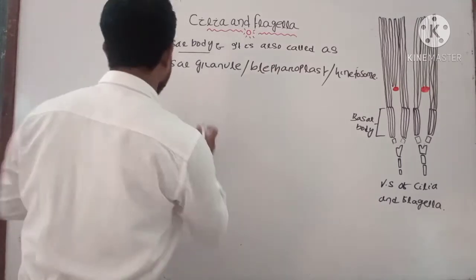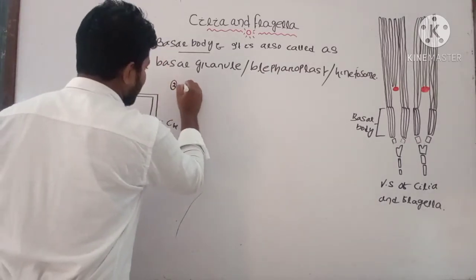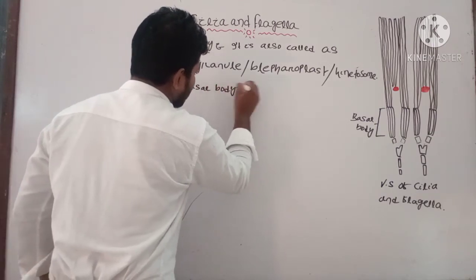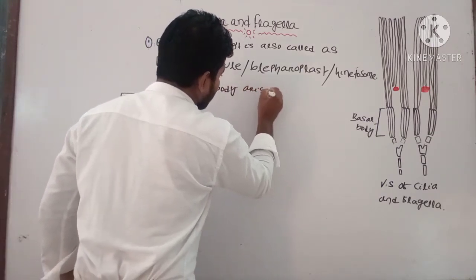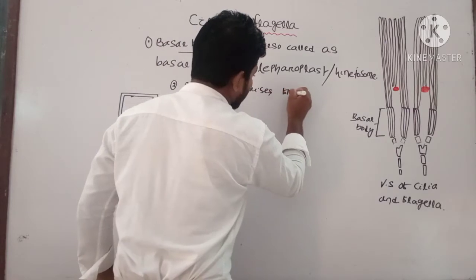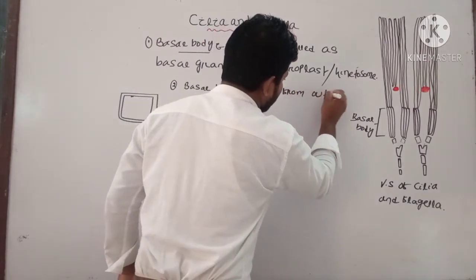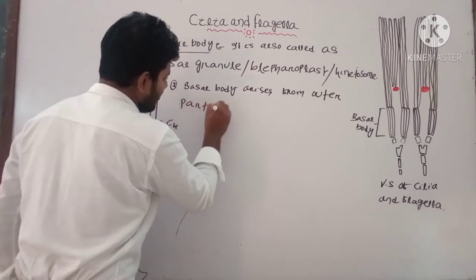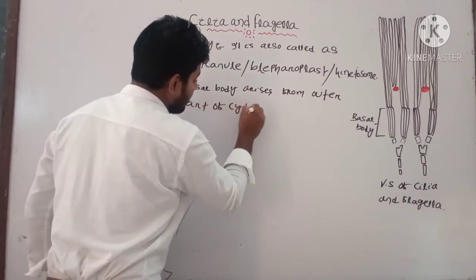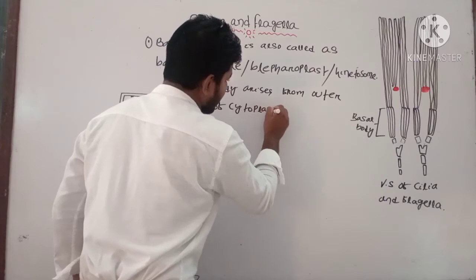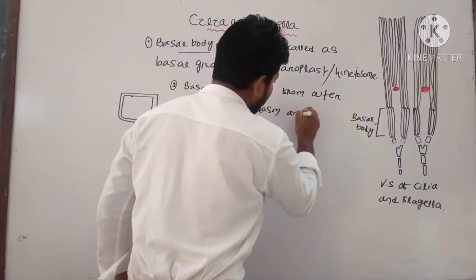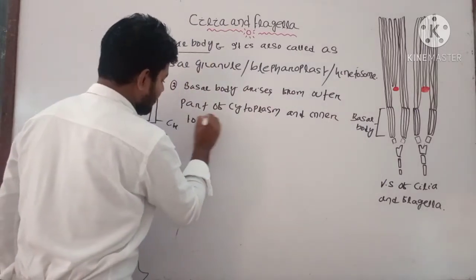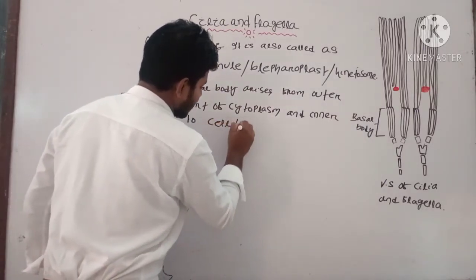We can write that point. Basal body arises from the outer part of cytoplasm and inner to the cell membrane or plasma membrane.